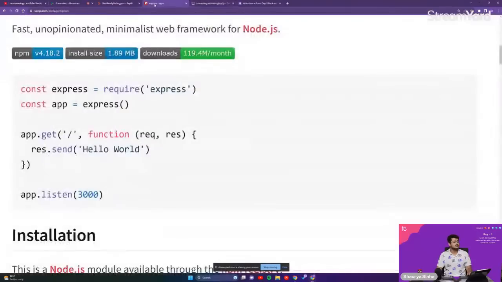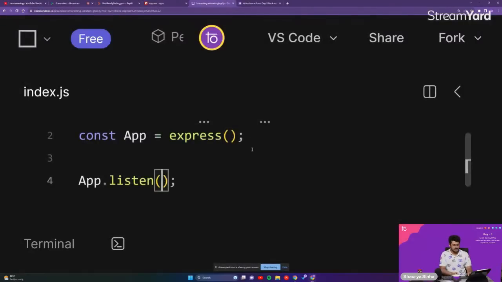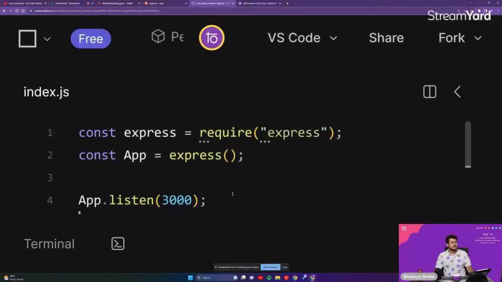Right over here, guys, we are going to use port 3000 itself. Our app is going to listen to port number 3000. Please do not use any random port, it might cause your computer to crash. For example, I am using 3000 because I already know that this port is empty. So we created a simple app that is currently listening to port 3000.